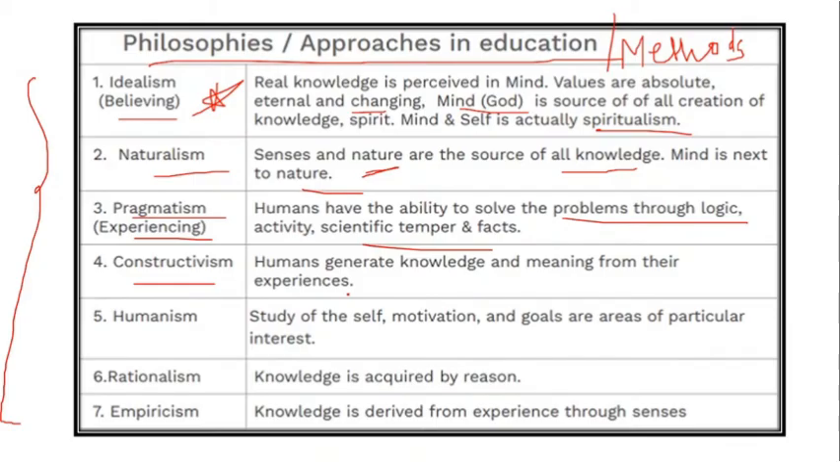Humanism talks about self-motivation and goals, wherein you require a push factor in the form of motivation, an intrinsic goal. Intrinsic means your self-motivation. Rationalism is the knowledge which is acquired by reason. And empiricism is knowledge which is derived from experiences through the senses.